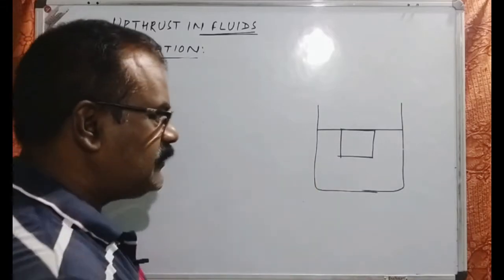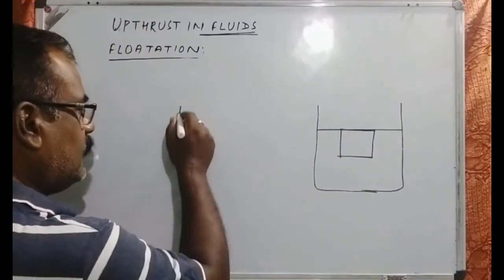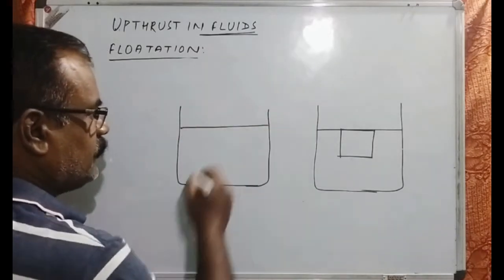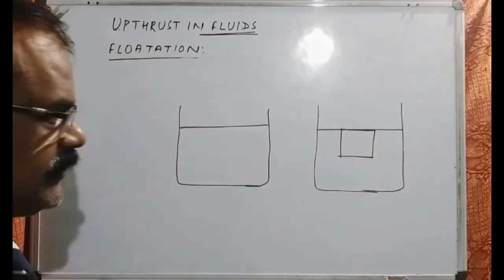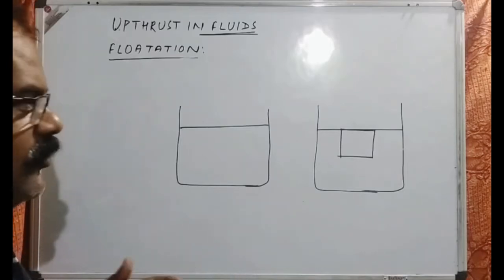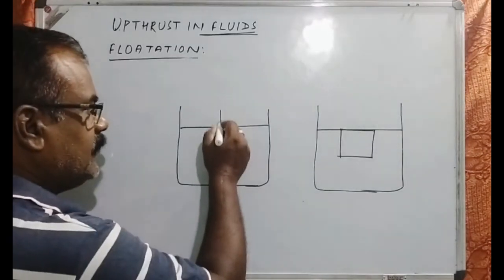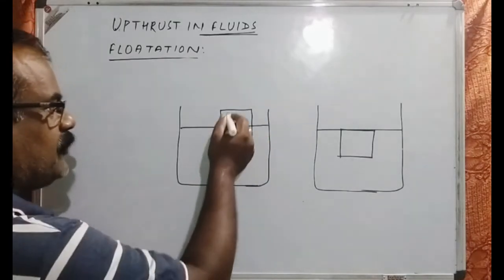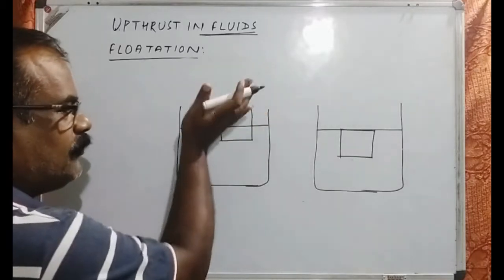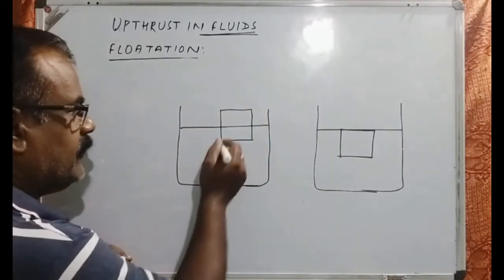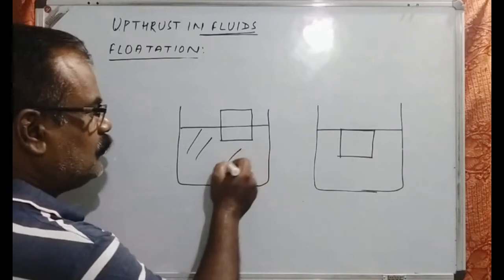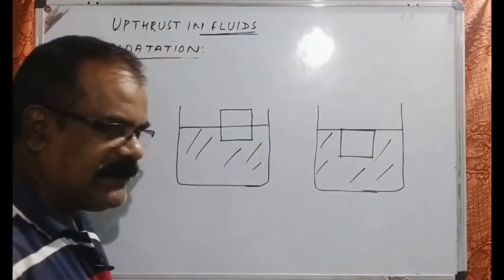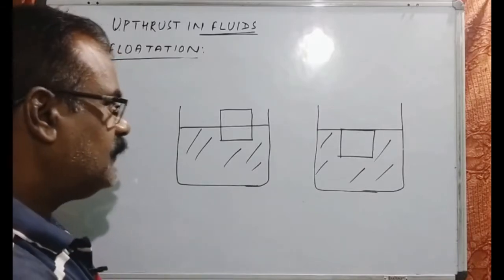Or you must have seen certain substances like thermocol or polythene, paper. Those are floating, undoubtedly, but some part of them is still above the surface of the liquid. These are the two conditions where the body does not sink, rather the body floats.